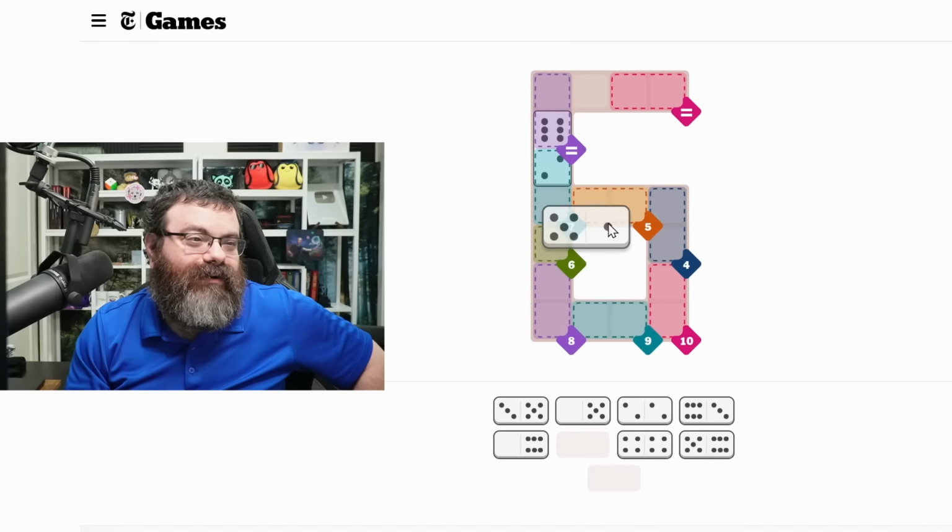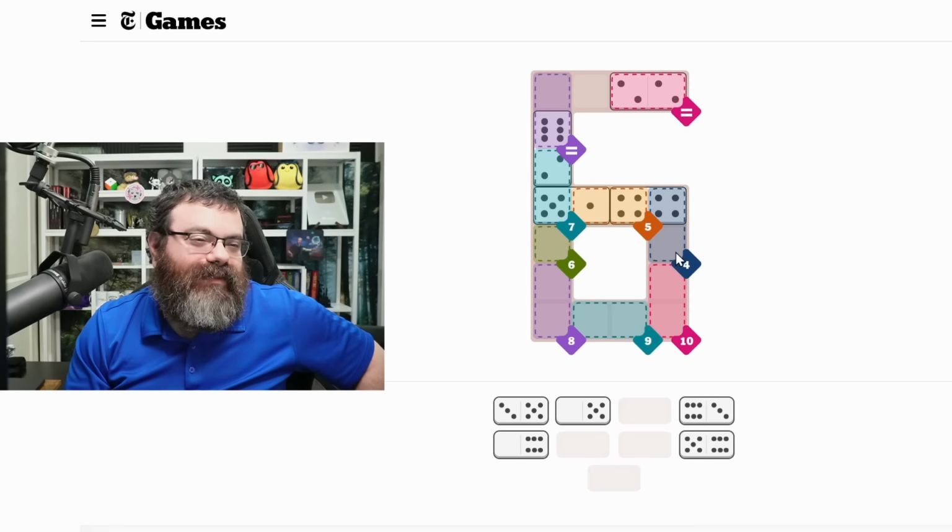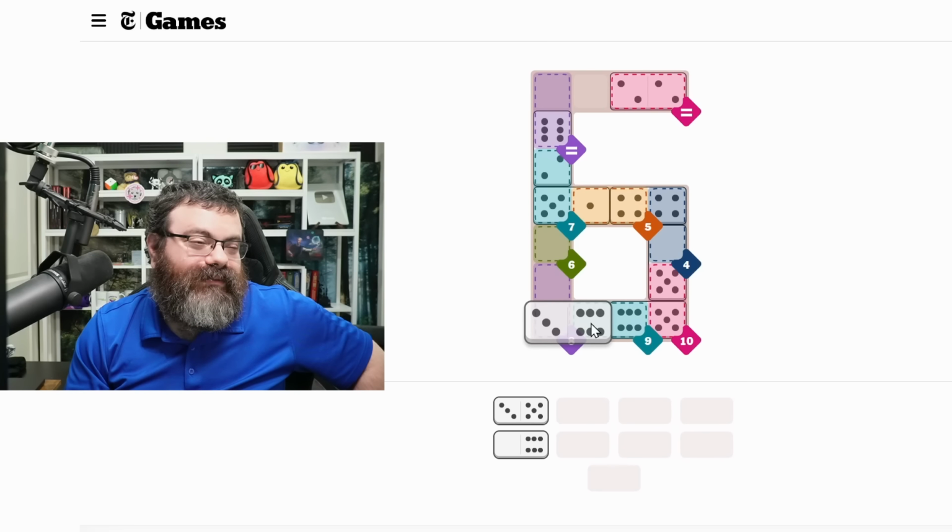Now 5-1 would require 4. Technically, we could do the 4-4 here. That would put the 2-2 up here so we don't accidentally use it. Now this would be blank into a 5, I think. That allows us to do the 5-6 like this, the 6-3 like this. No, this, yeah, I guess. No, we can't add to 8 with the 6s that are left, and we need a 6 up here.